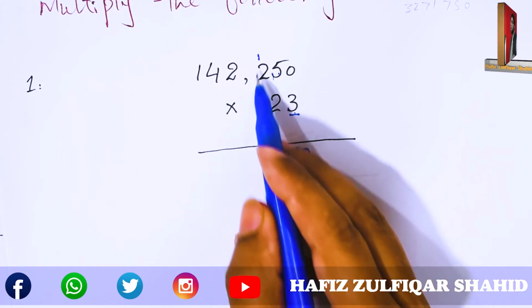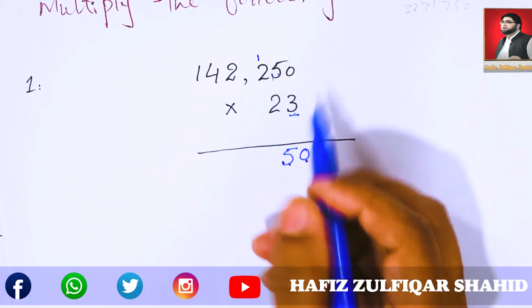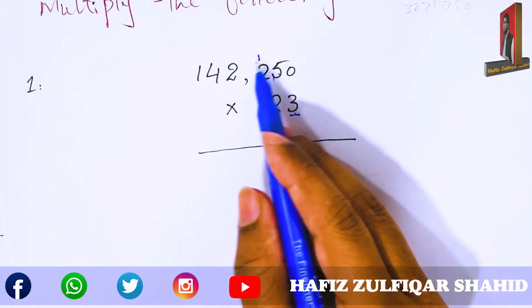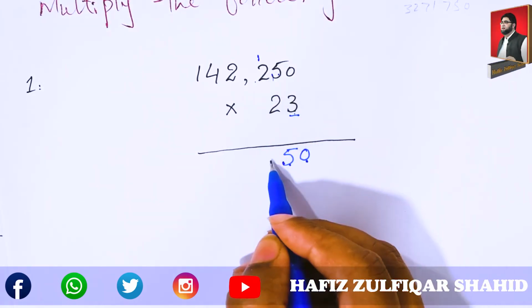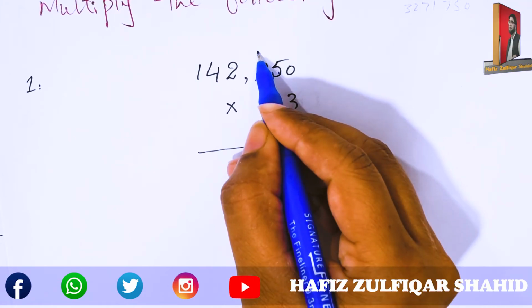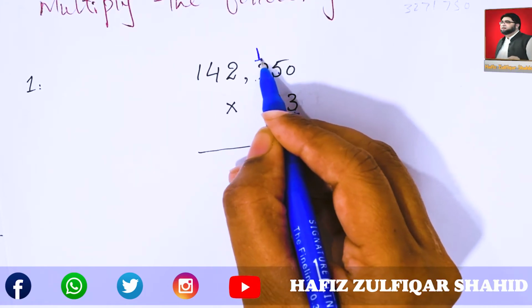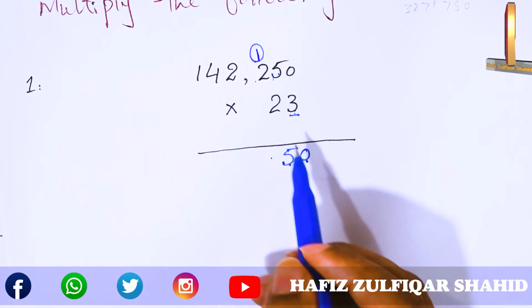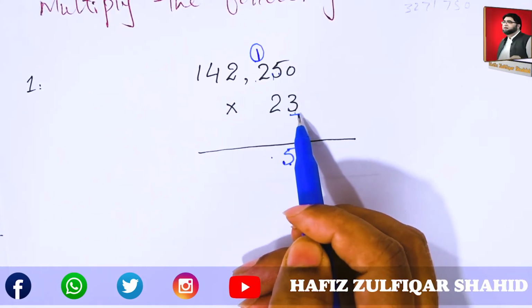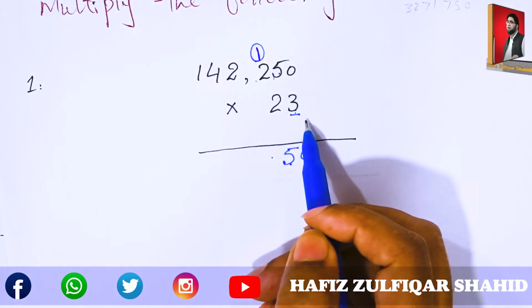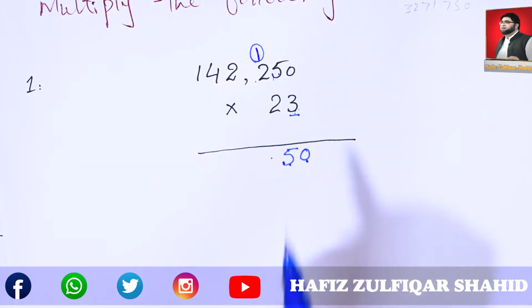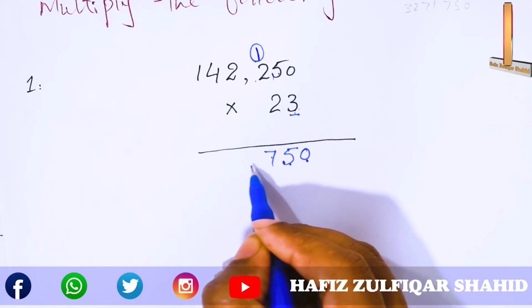You will get 15. Write 5 and take 1 aside. Now multiply 3 with 2. You will get 6. Add the remaining digit, the carried digit, after multiplying 2 and 3, which will be equal to 7.